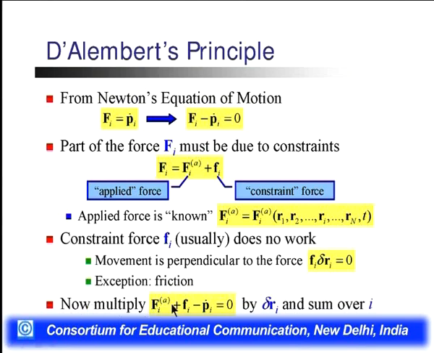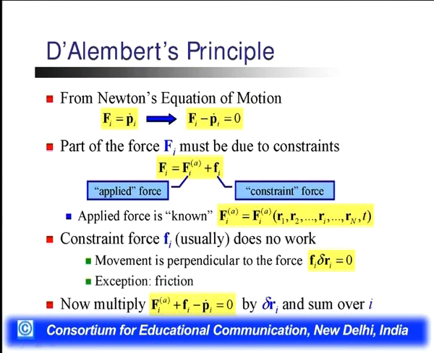Now Fia plus fi minus Pi dot is equal to 0. This is the force equation: Fi is equal to Fia plus fi. Here we put the value of Fi from the previous equation into the force equation of motion.